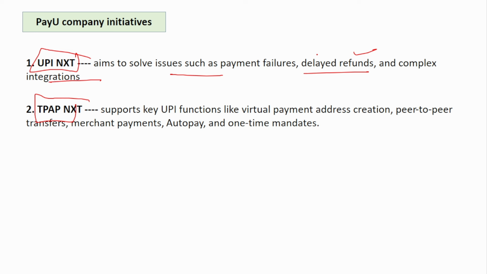Complex integration is integrating the UPI with the merchant's application, merchants onboarding UPI onto the merchant's website and all. They are making it easier using UPI Next. Next, TPAP Next is nothing but support for key UPI actions like virtual payment address creation. When you create UPI, a virtual payment address is created, right? It will help in supporting such actions. Also auto pay, one-time mandate, merchant payment. All these various UPI functions, this third-party application provider will support. Just remember the two names, that is more than enough: UPI Next and TPAP Next. Who had launched this? PayU.